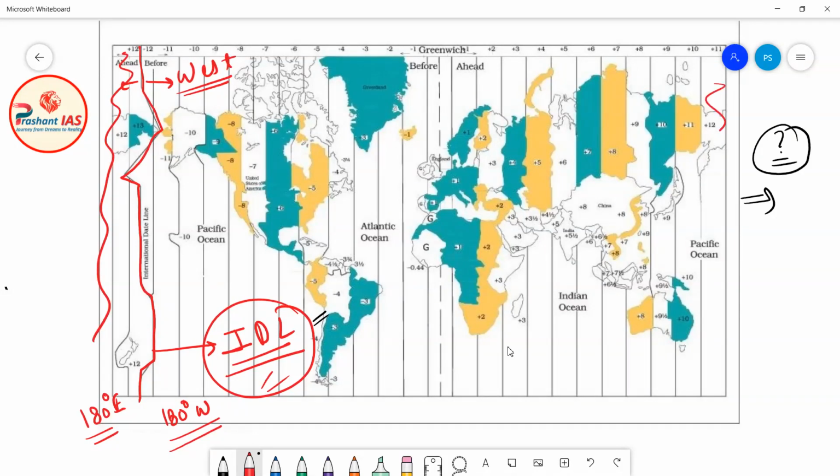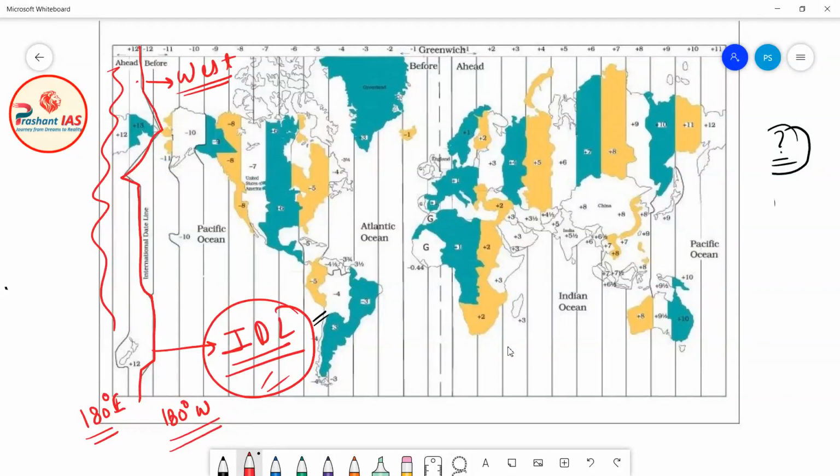We know that the earth is a sphere, but this map has been drawn on a flat surface, and you are seeing this lecture on your mobile, laptop or tablet screen, which are also flat surfaces. So this map is drawn on a two-dimensional surface, but actually the earth is a sphere. So this portion and this portion are the same.